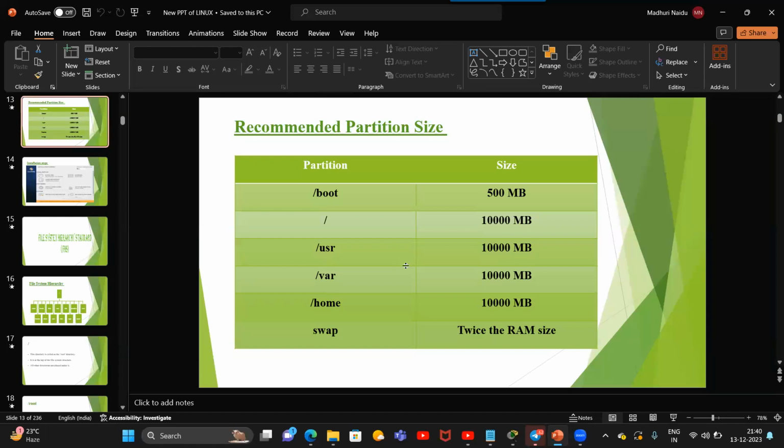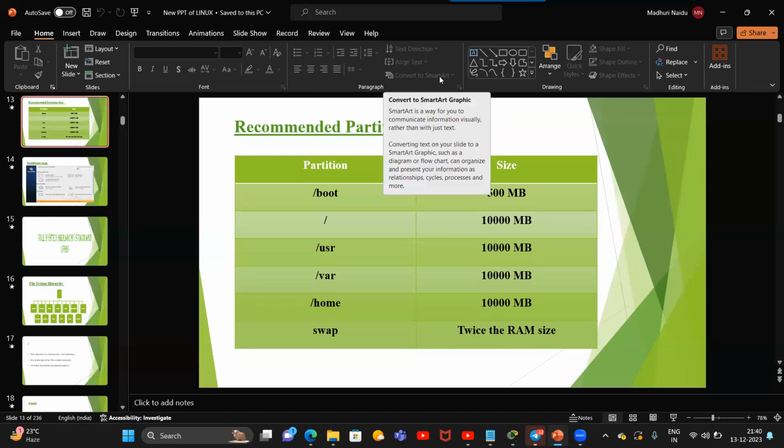So these are the directories we create while installing the operating system. These are the recommended partitions, not compulsory. Remember, you will get this question in interviews also: what are the recommended partitions in Linux? Recommended partitions are / and swap. / is recommended because it is the parent directory. Swap is recommended to increase the speed of physical memory.